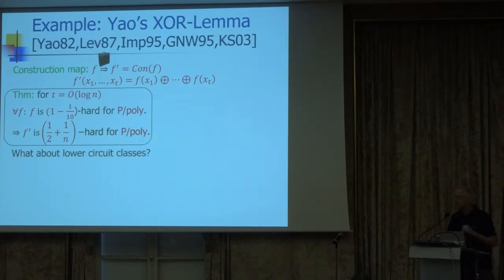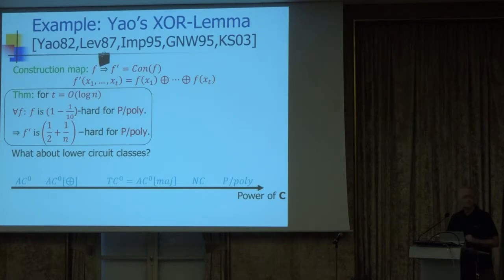But you can ask, what about lower circuit classes? Okay? So what do I mean by lower circuit classes? Here is a map of the lower complexity classes realm. So on the left-hand side, I have AC0, the class of constant depth circuits with unbounded fan-in, and the standard gates, and, or and not. Then, next to it, I have AC0 with parity gates. These are constant depth circuits where I also allow parity gates. Then TC0, where I also throw in majority gates, and then stronger classes, NC, P/poly, and whatnot.